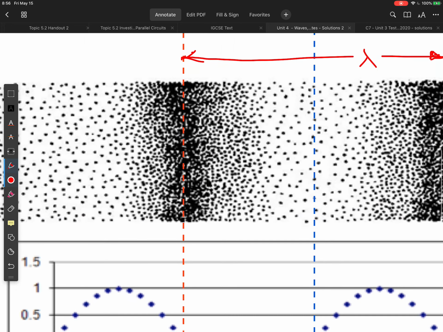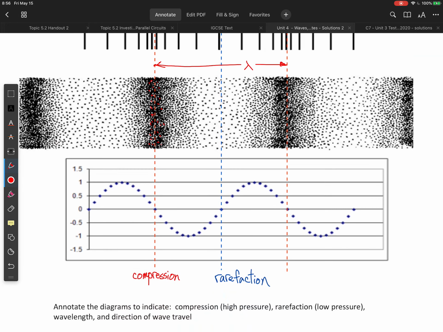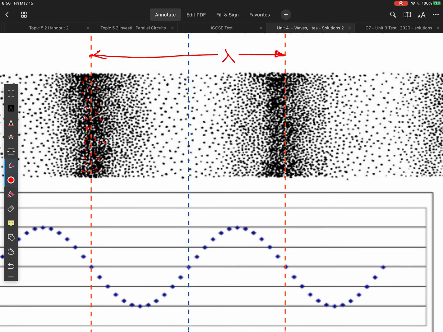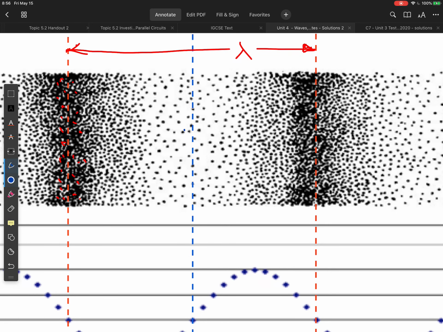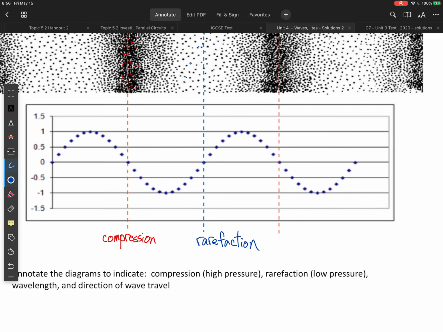So our compressions are areas where we have high particle density or high pressure. So where you have lots and lots of particles, you are going to have compression. And a rarefaction is given by this low density area where you have very few molecules. Okay, so fairly straightforward.